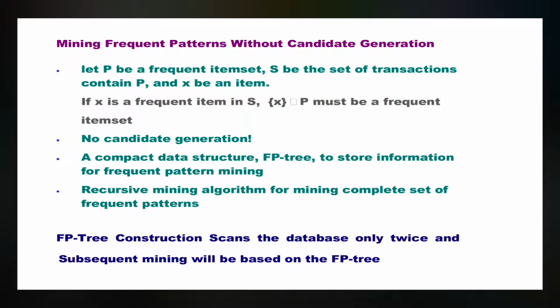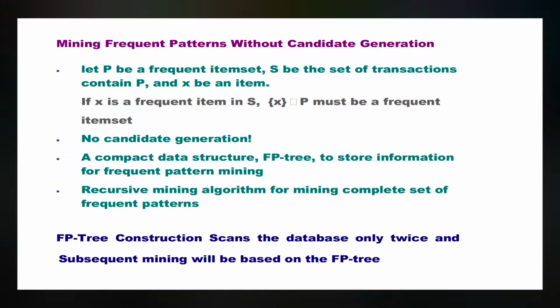Mining frequent patterns without candidate generation. Let us consider B to be a frequent item set, S the set of transactions containing B, and X an item. If X is a frequent item set in S, X union B must be a frequent item set. No candidate generation.